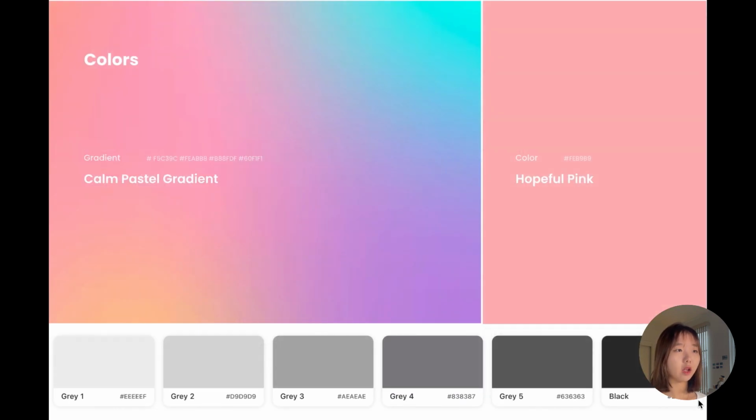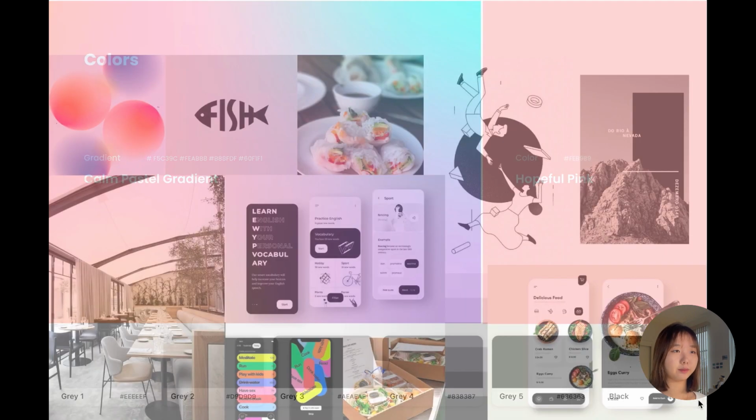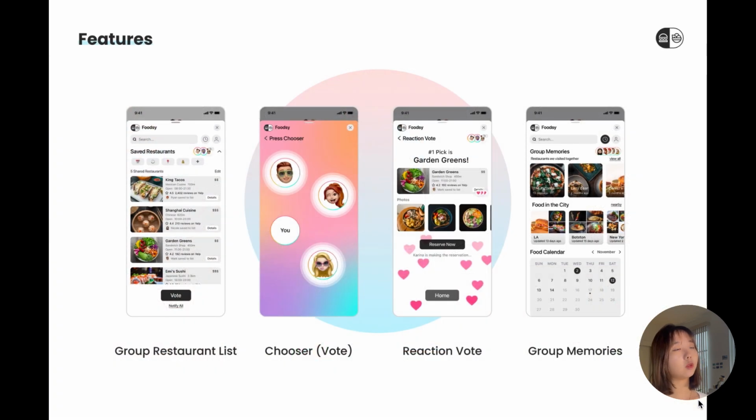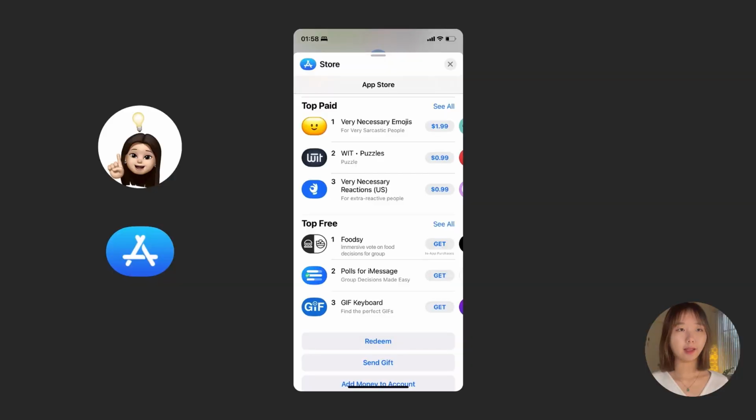The colors I picked were mainly grayscale colors, and besides that, a hopeful pink was chosen with a little gradient of a calm pastel used in this project. And here is a mood board of my design. These were the main features of my project, which include an organized group restaurant list, a chooser voting game, a reaction voting, and a group memory page. Now I'm going to present how Foodsy comes into practical use with our persona Nicole.